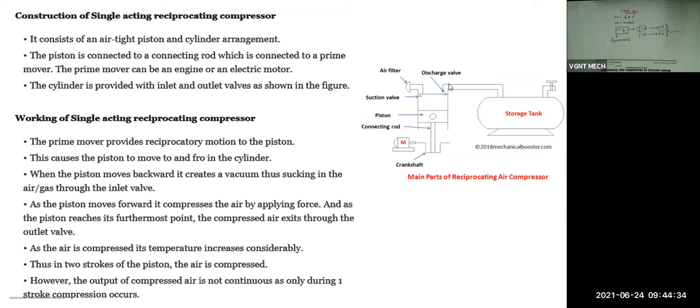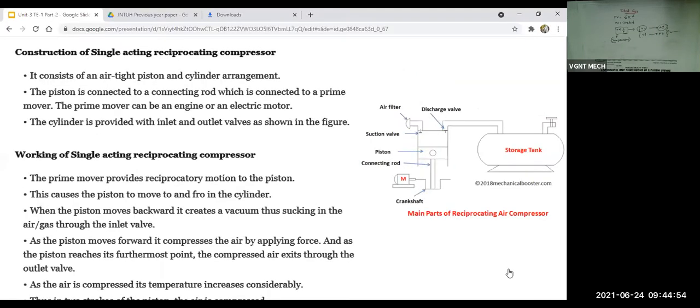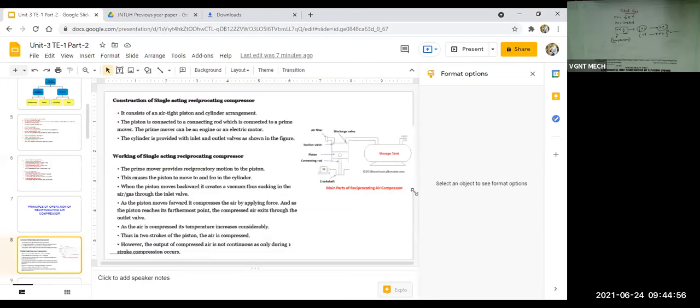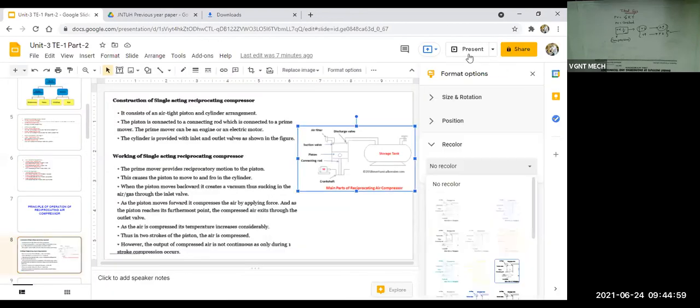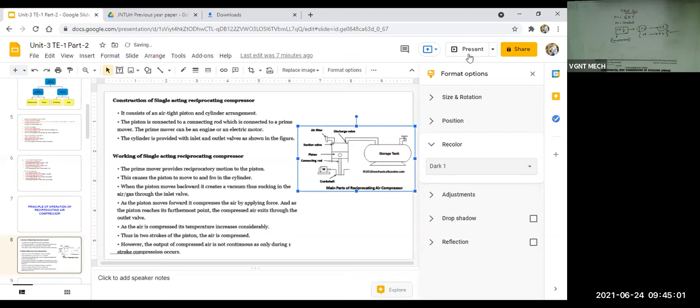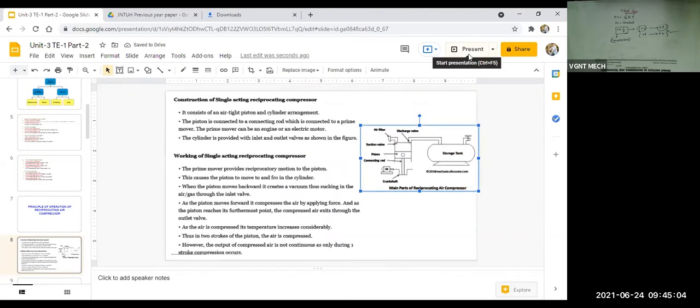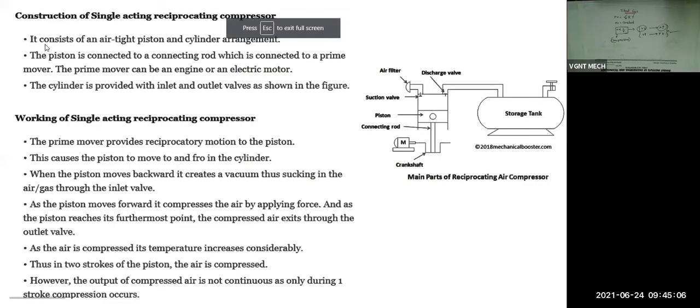Here you can see this is the cylinder, and inside this cylinder, this is the piston. So it contains an airtight cylinder and piston arrangement. I think this diagram is visible to you. Otherwise, I will try to increase the brightness. Yeah, now this is visible. First point, construction: it consists of an airtight piston and cylinder arrangement.